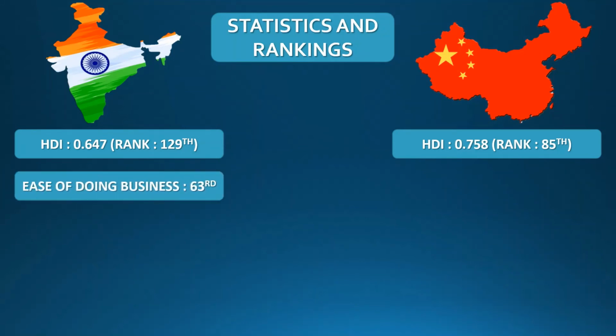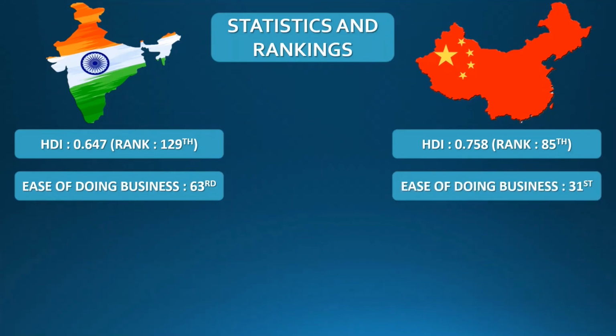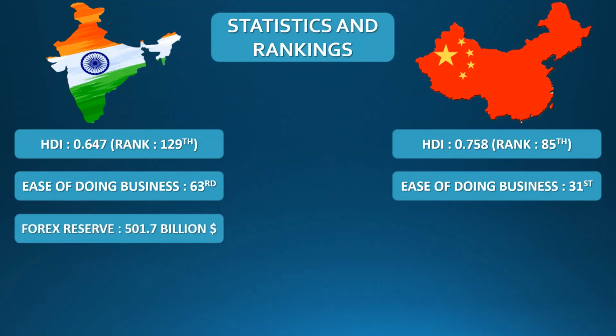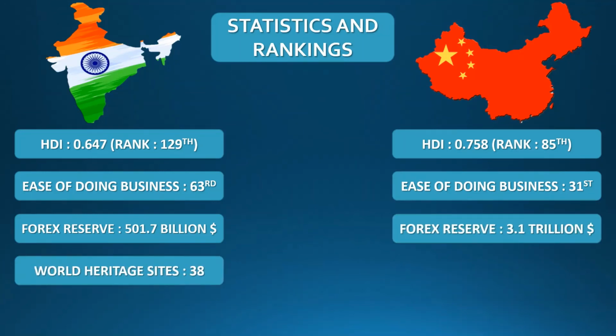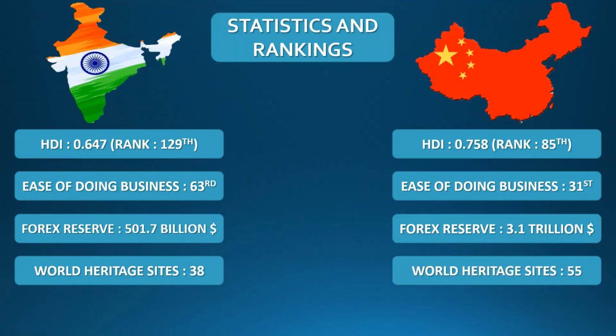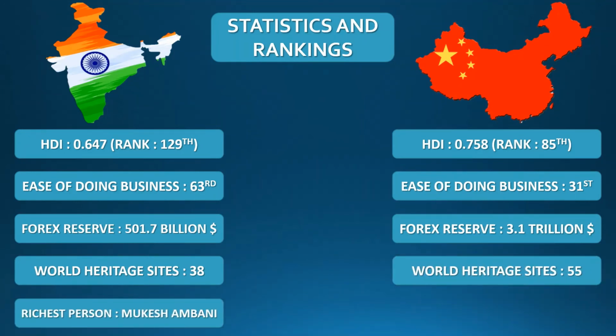The ease of doing business rank of India is 63rd, whereas China ranks 31st in ease of doing business. India has a forex reserve of $501.7 billion. The forex reserve of China is $3.1 trillion US. India has 38 World Heritage Sites. China has 55 World Heritage Sites. The richest person in India is Mukesh Ambani, whereas the richest person in China is Jack Ma.